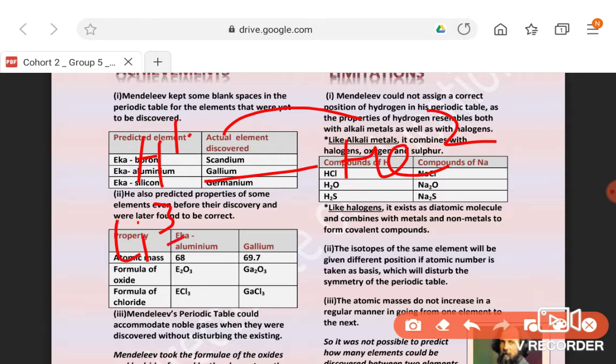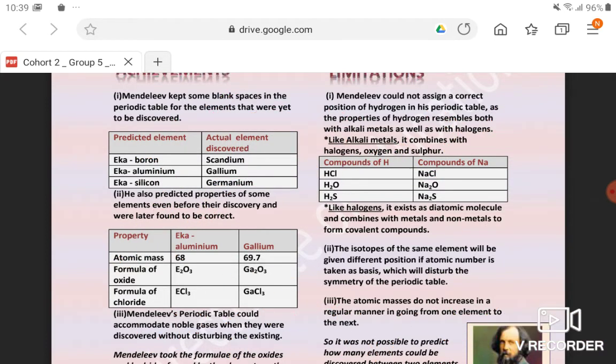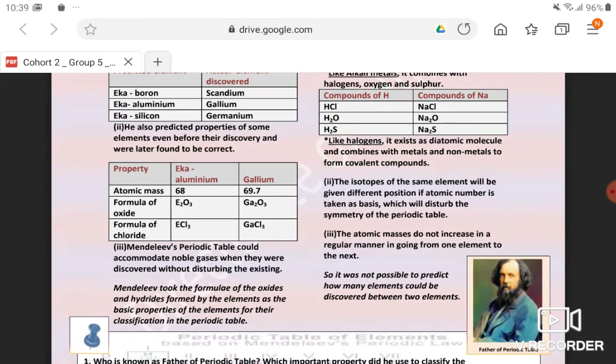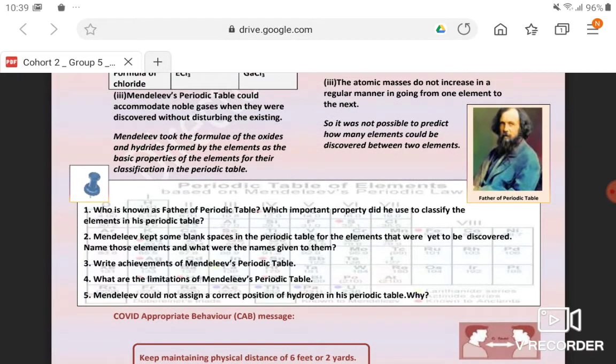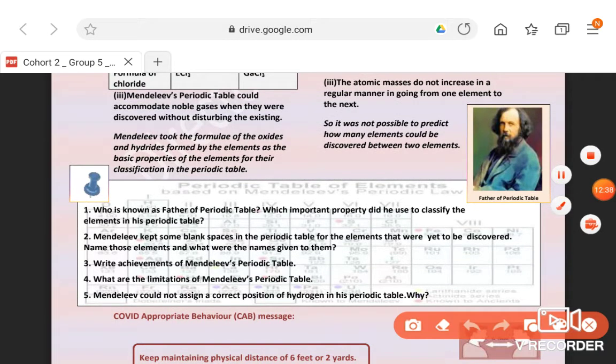So number of proton 1, number of proton 2, number of proton 3, or number of electron 1, 2, 3, so no element can come in between them. But if you go by atomic mass, then its atomic mass is 1, and also it exists in three different atomic masses, 1, 2 and 3. So it causes confusion. So basically there was a problem in taking atomic mass. That will be discussed in further worksheets and videos.